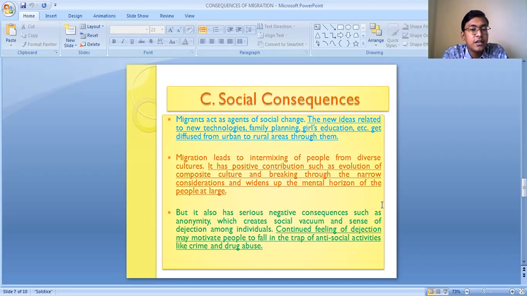Such a continuous sense of rejection, of not being able to adjust with the new society and new culture, may push him to fall into the trap of antisocial activities, such as crime, drug abuse, and all. So this is one of the negative consequences of migration.